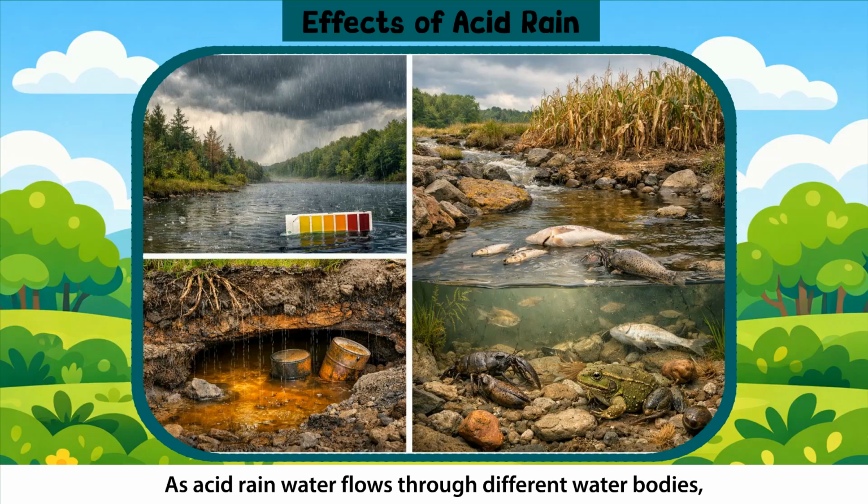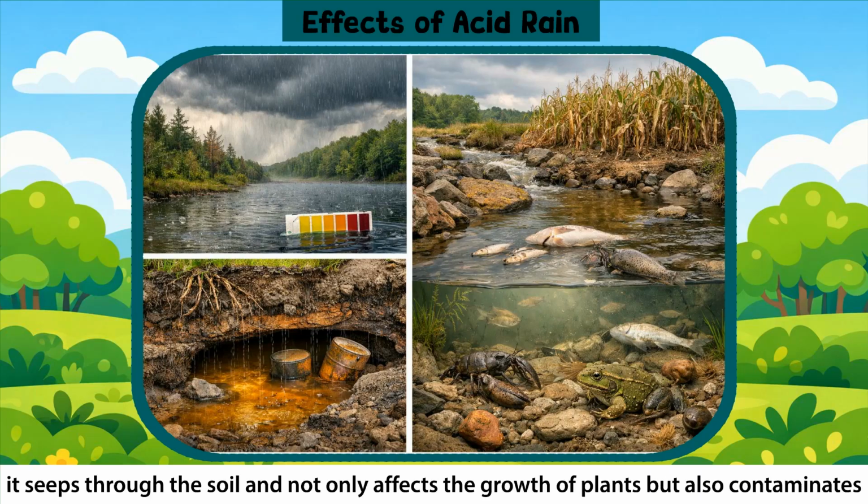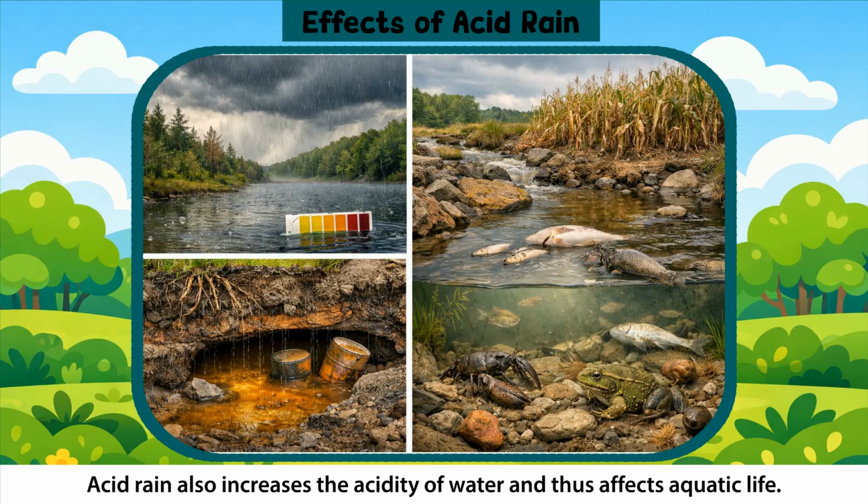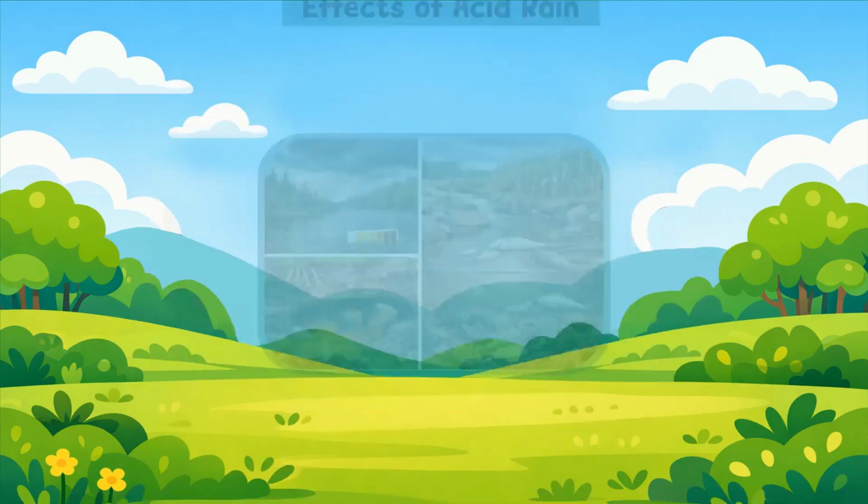As acid rainwater flows through different water bodies, it seeps through the soil and not only affects the growth of plants but also contaminates the sources of fresh water like groundwater, etc. Acid rain also increases the acidity of water and thus affects aquatic life.